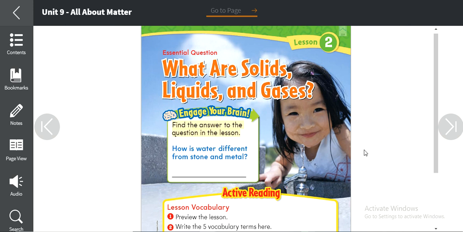And gas also doesn't have a shape. You never see a heart of gas walking around, right? Gas takes the shape of the container. For example, if you put some gas inside a balloon, it's gonna take the shape of the balloon. And water does not have its own shape. It flows. Water flows. Not only water, also juice, also oil. All of these are liquids.